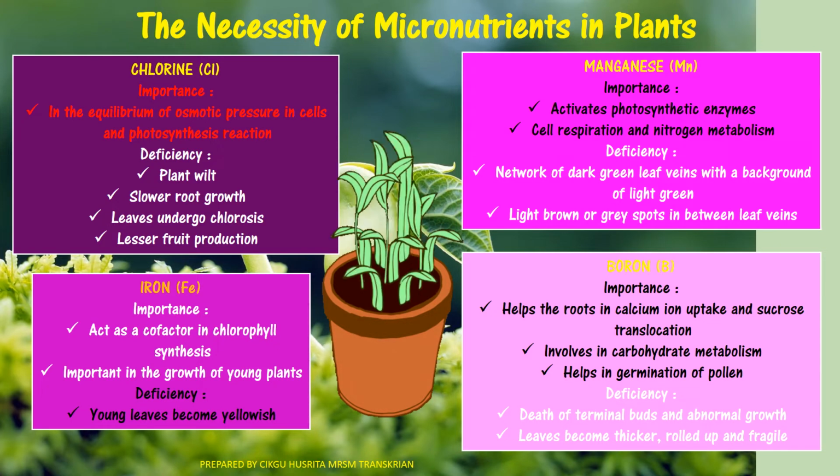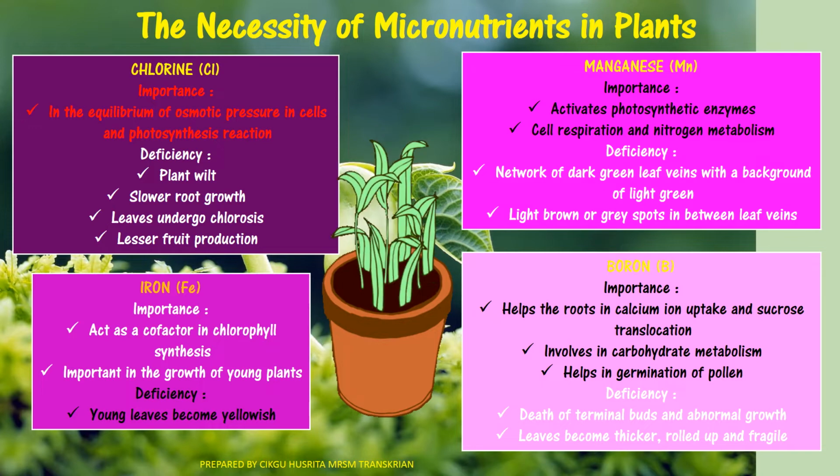Okay, and then the third one is iron. Iron acts as a cofactor in chlorophyll synthesis. That is important in the growth of the young plant. Deficiency of the iron will make the young leaf become yellowish. Right, and then the fourth is